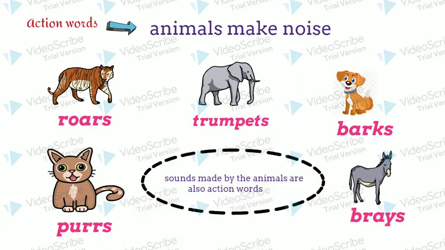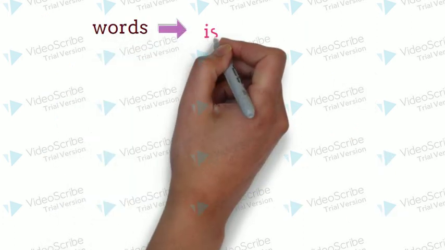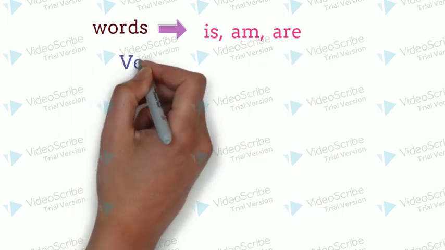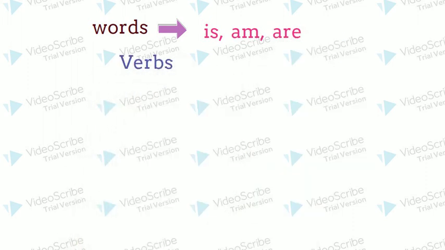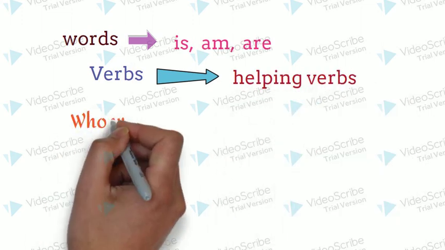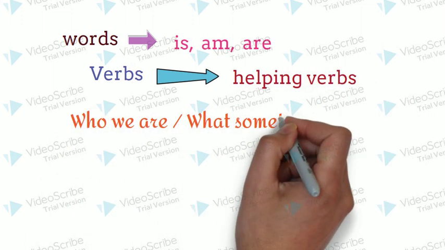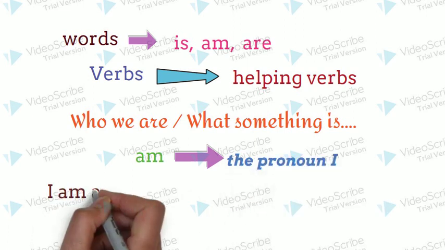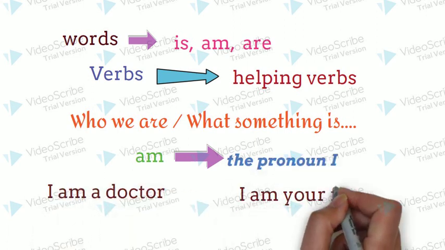Let's find out more about verbs. Kids, do you know that the words is, am, are are also verbs? They are called helping verbs. We use them to show who we are or what something is. For example, we use am with the pronoun I, such as I am a doctor, I am your friend.